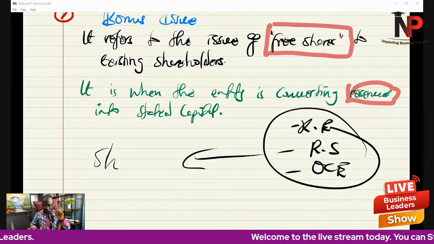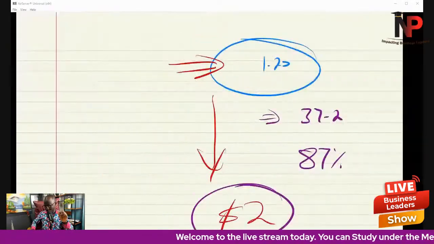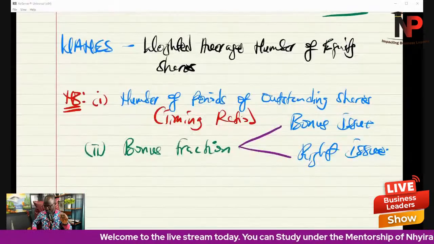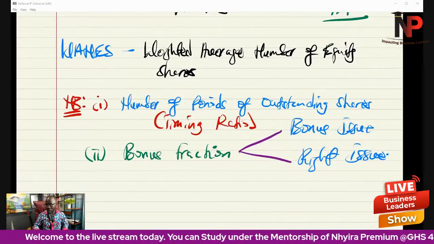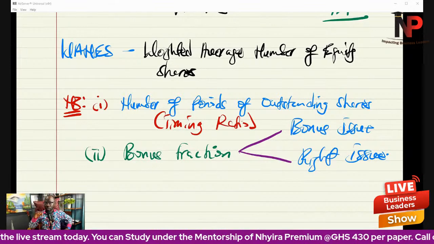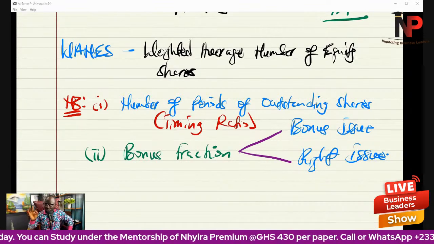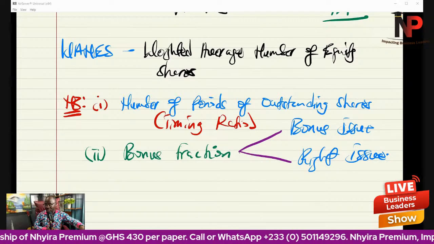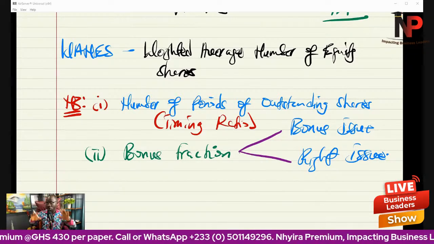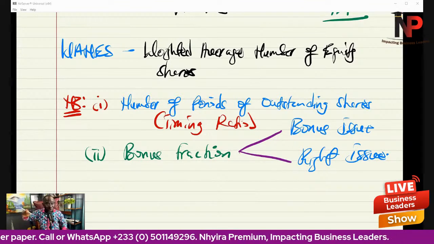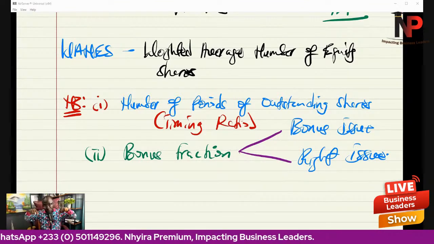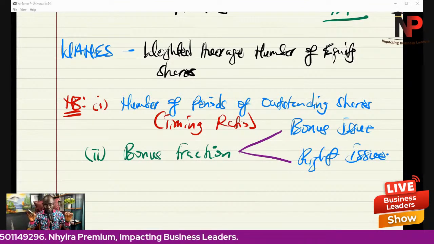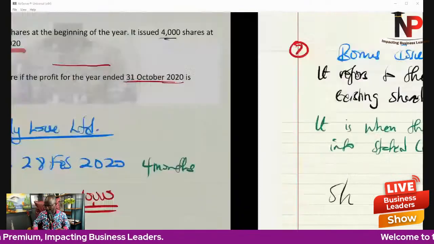But this is where you have to be careful, because if you remember in our introduction, I told you that when calculating the weighted average number of equity shares, you have to take into consideration two things: the number of periods of the outstanding shares, and the bonus fraction. The bonus fraction will come up if we are dealing with bonus issue and rights issue. We are in bonus issue, so the bonus fraction is going to come in.